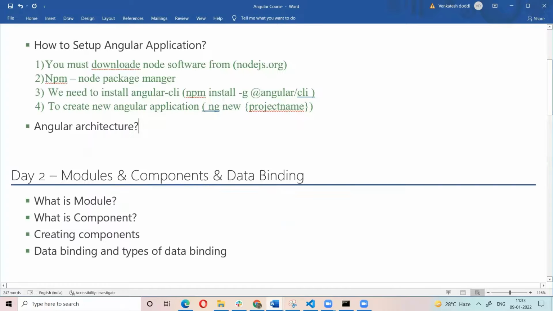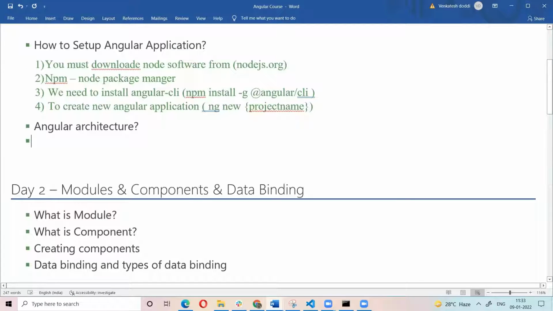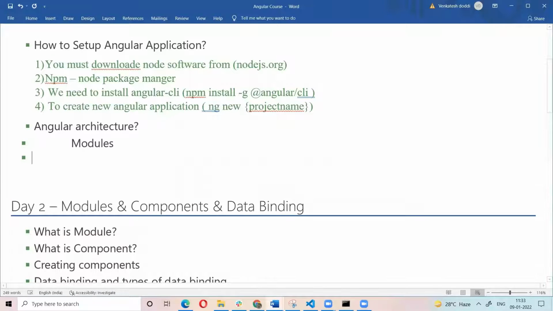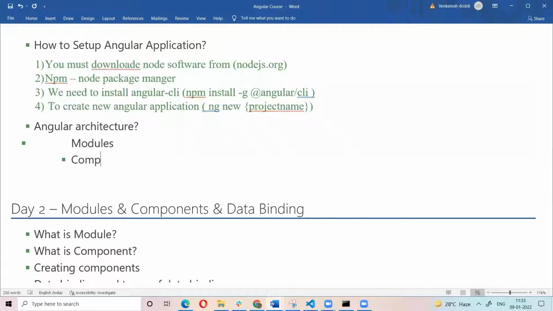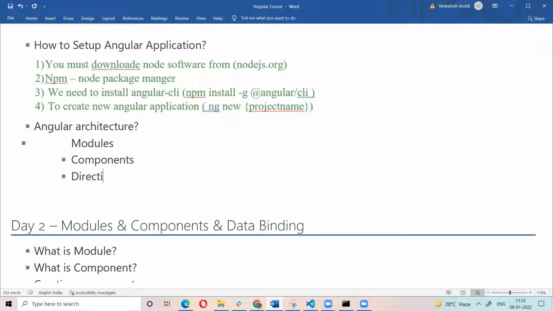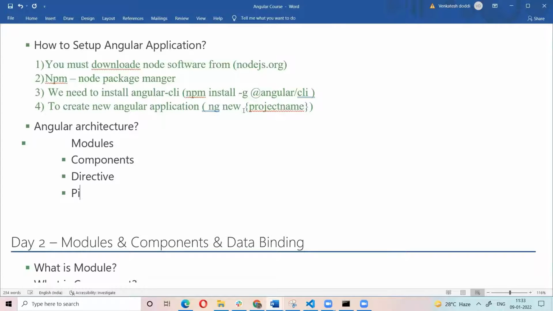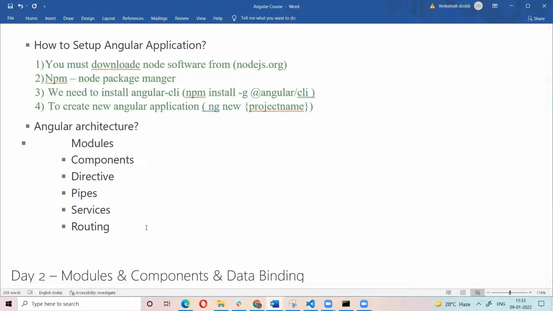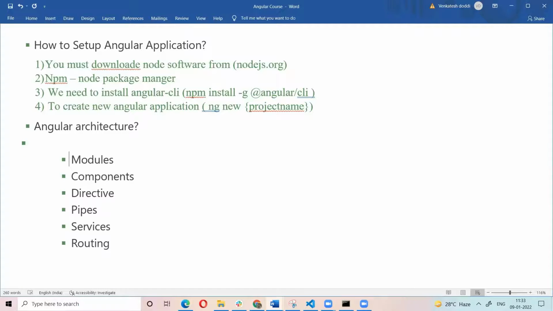So you need to learn Angular. These are the topics you need to learn: modules and components, directives, pipes, services, and the routing concept.